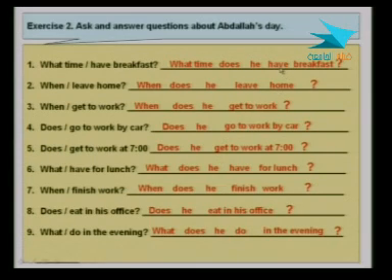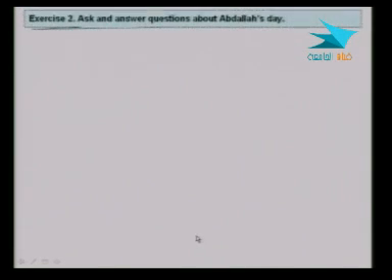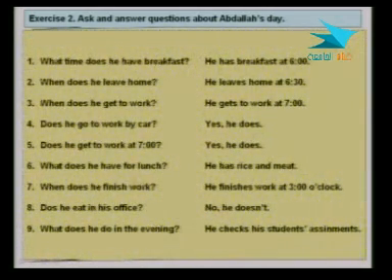Of course, the irregular verbs like have, right, and I think we have only the verb have in this slide, and the verb go as well. All right, next slide is another exercise. It says ask and answer questions about Abdullah's day.